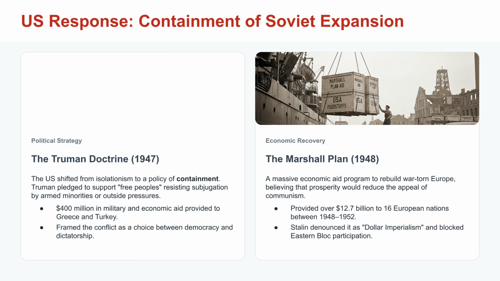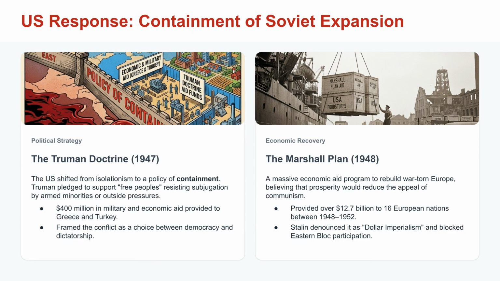The US responded to Soviet expansion with a policy of containment, primarily through the Truman Doctrine of 1947 that promised aid to any countries under threat from outside influence or pressure of takeover, which was, of course, referring to the Soviets' attempted takeover of Europe. To carry out the Truman Doctrine, the Marshall Plan was established in 1948.